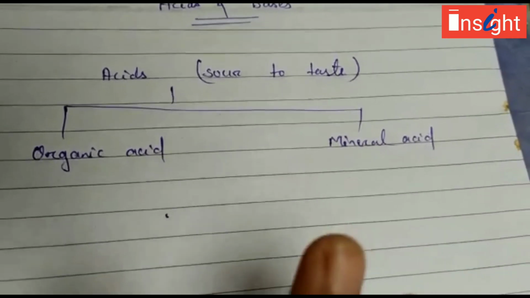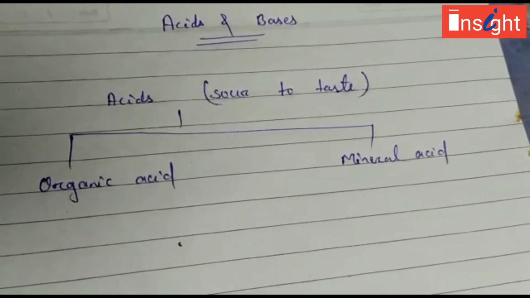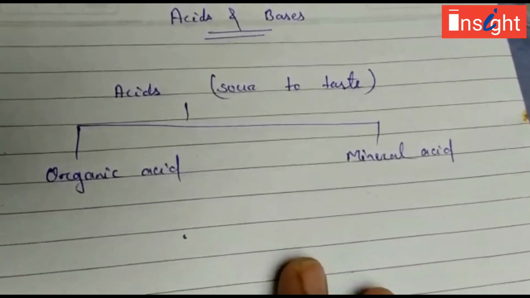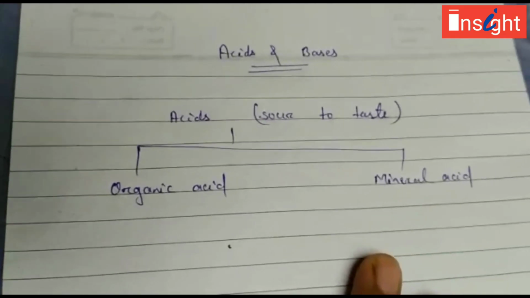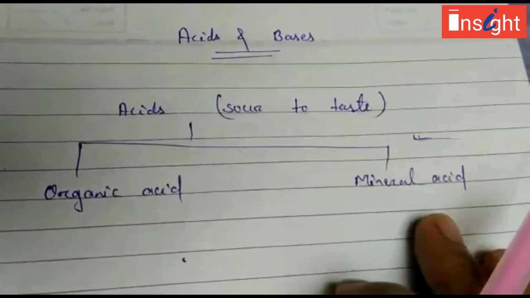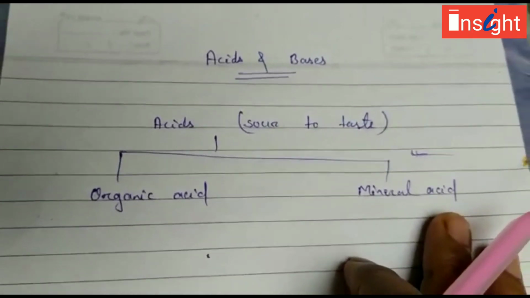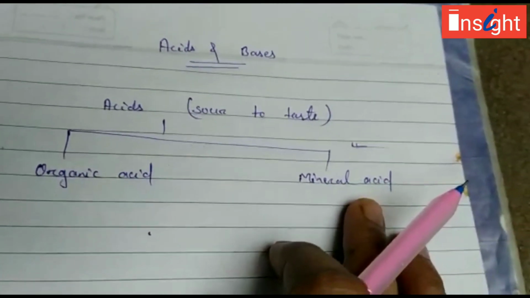The physical properties of acids are that they are sour to taste, and all the acids are soluble in water. In our laboratory work we use only mineral acids, so these acids are very corrosive in nature and can cause severe burns also.